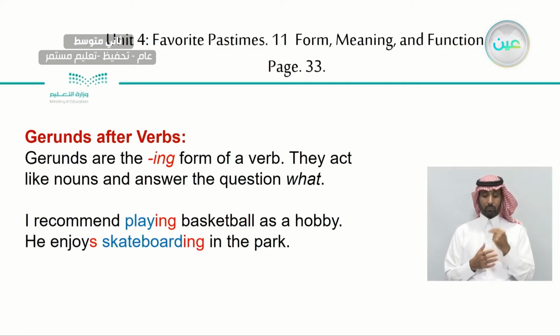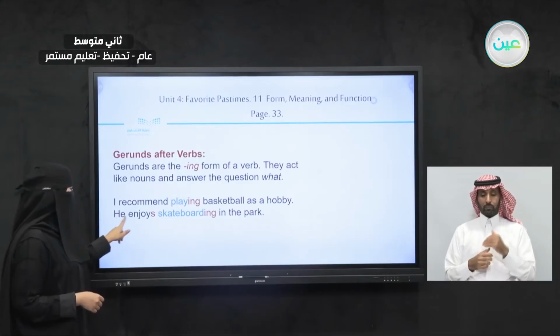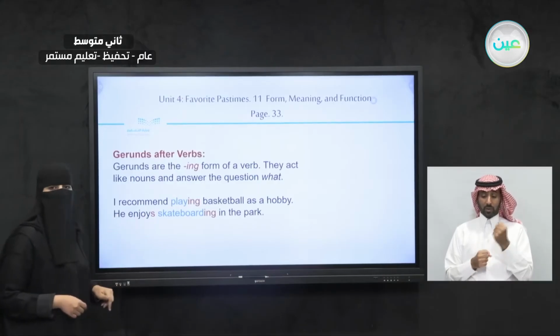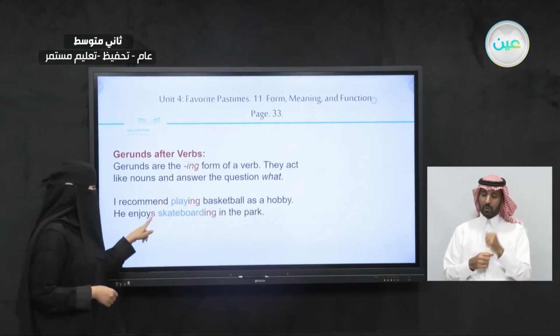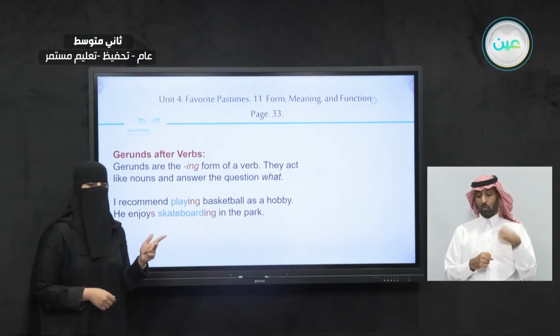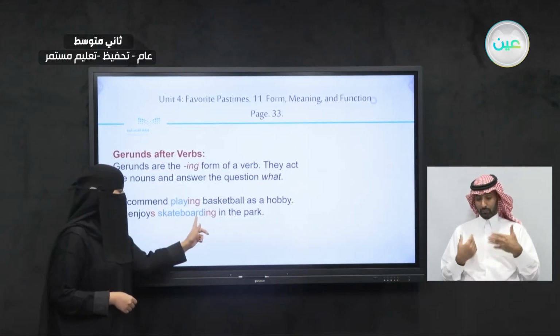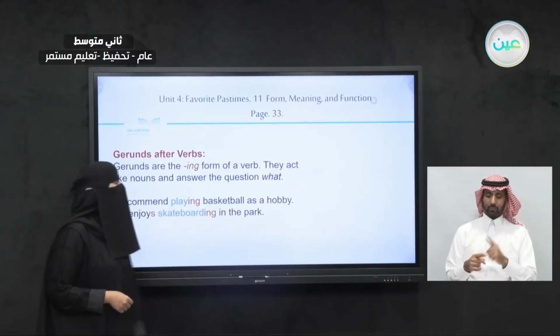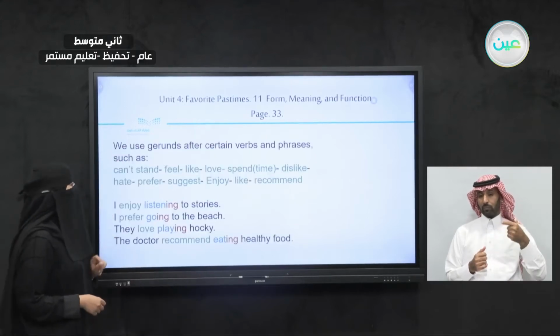Let's check the next sentence. He enjoys skateboarding in the park. Skateboarding is a kind of hobby. It is a hobby or a pastime activity. So check here, we have he enjoys. Why do we have S here? Do you remember in Unit 3 when we talked about present simple? We are going to add S every time we see he, she, or it, right? He enjoys skateboarding. Skateboard, this is the verb plus ing in the park. So what do we call this? This is the gerund.